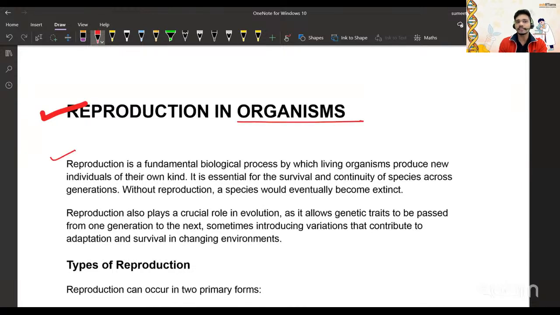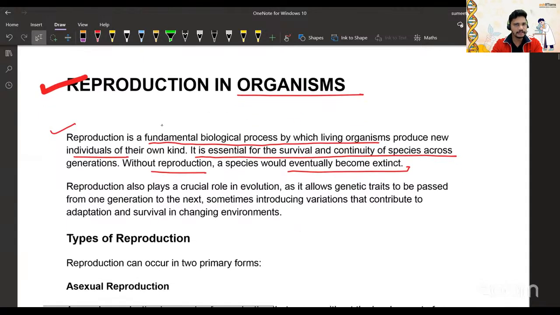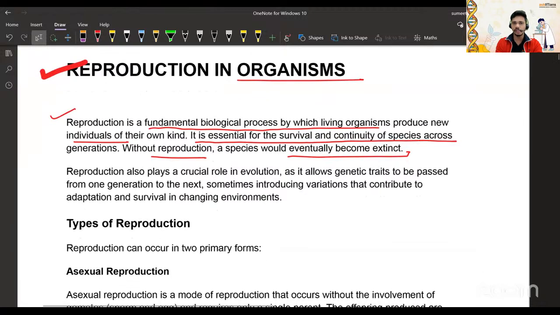Reproduction is a fundamental biological process by which living organisms produce new individuals. The parent gives either identical or variant individuals, so asexual and sexual will be produced. It is essential for the survival and continuity of the species. That is very, very important. Without reproduction, a species would eventually become extinct. So this is a justified reason, and they can ask you why reproduction is essential. You have to write survival and continuity of species.